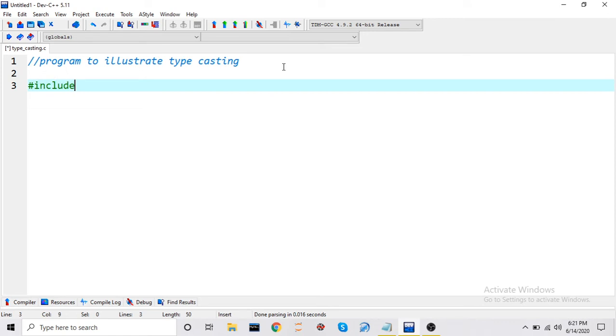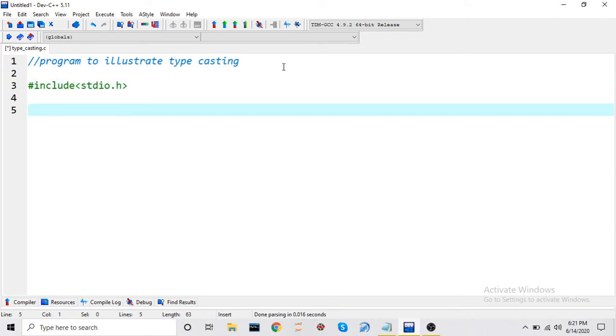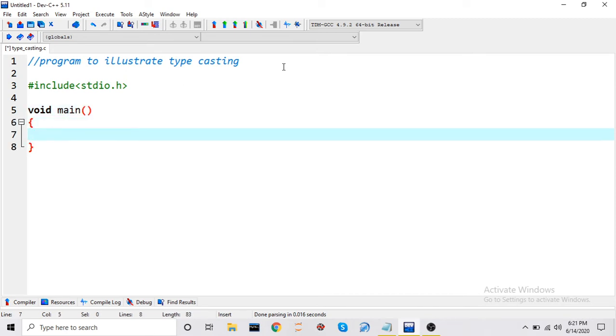So first let us write the header file, then we will write the main function, and let us not forget our goal. Our goal is to write a program to divide two numbers, right?